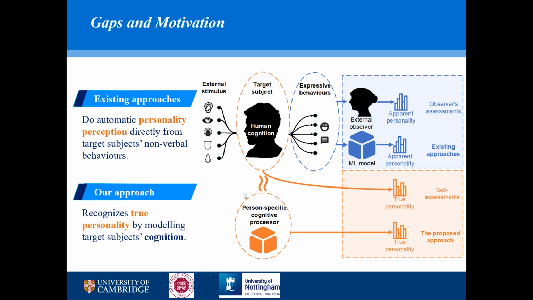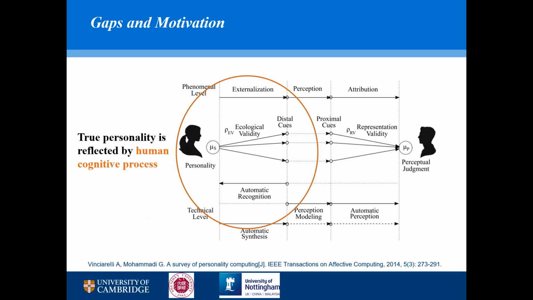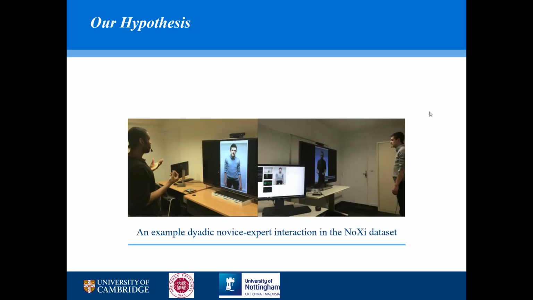When we build this person-specific cognitive process, we base our system on previous psychological studies showing that the true personality impacts the cognitive processes of generating human distal cues.